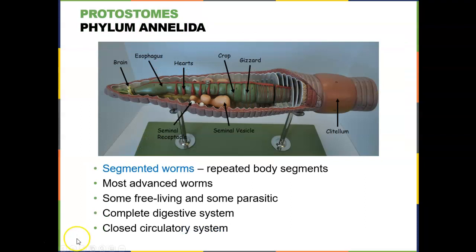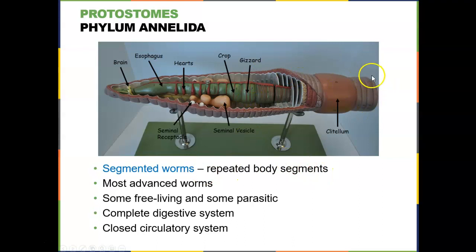We now move on to the final group of phyla for this video, and then we'll pick up with the other phyla in the next video. But this last group is the phylum Annelida, or the annelids. These are the segmented worms, meaning you can actually see this in the worms.